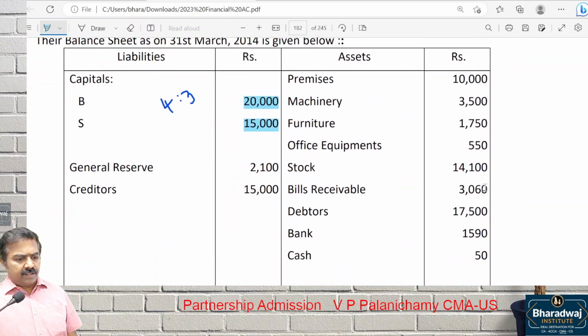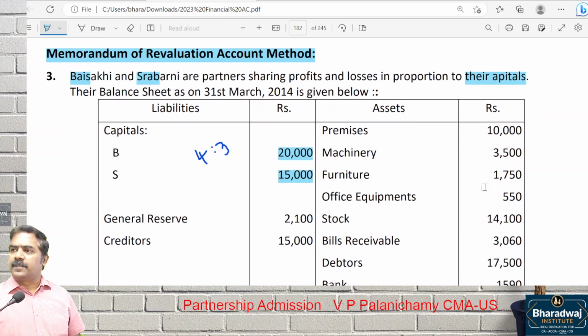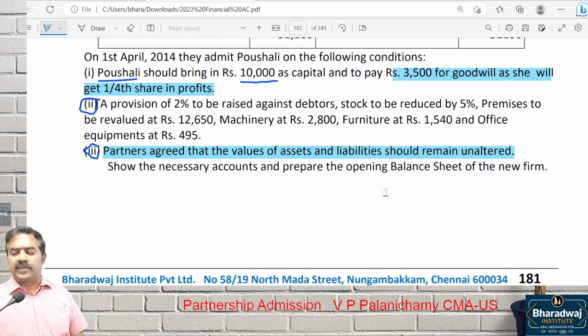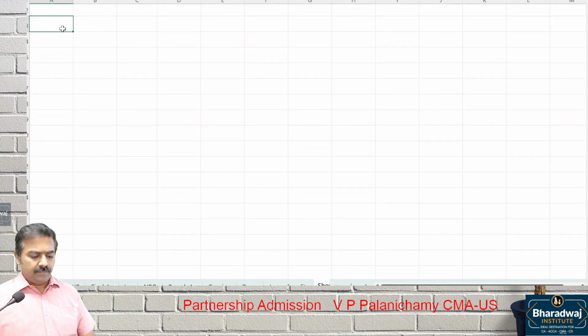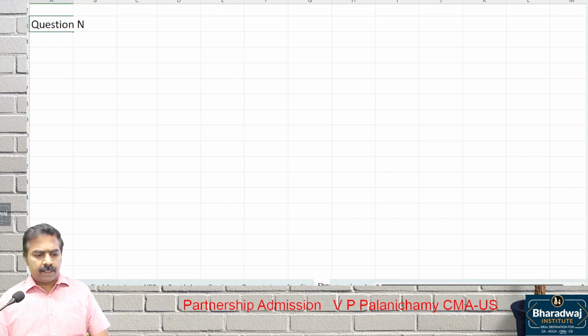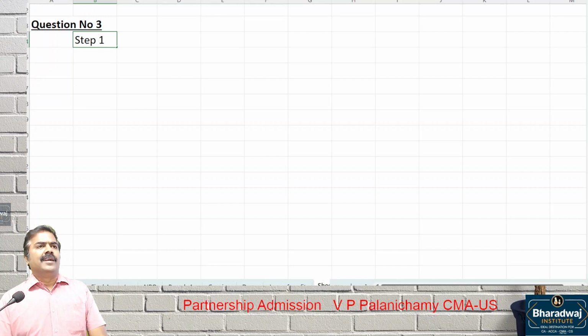So compared to the last problem, it is a simple question. Only one extra concept. They do not want to alter the value of assets and which one? Liabilities. Start. This is question number 3. Please do it along with me. Let us be fast. After learning 2 or 3 problems in step 1, you should not take 10 minutes of time. Probably 1 or 2 minutes you should finish.